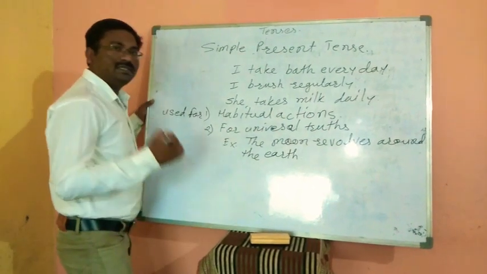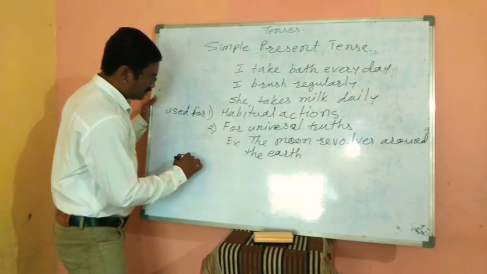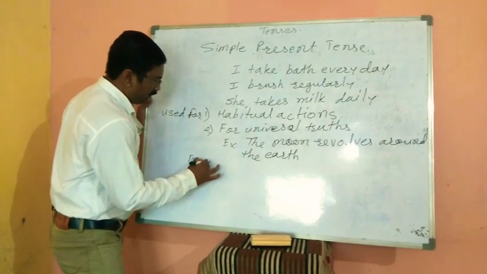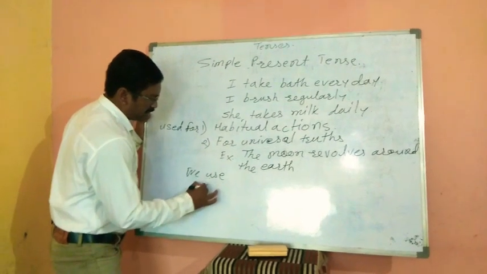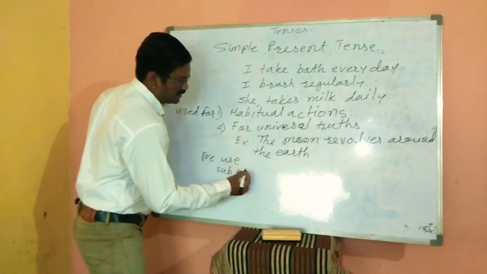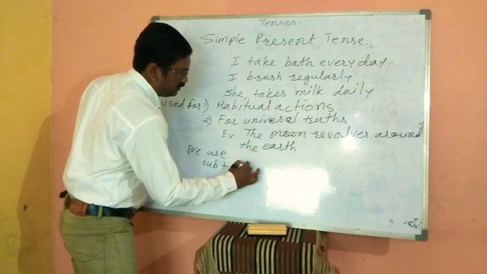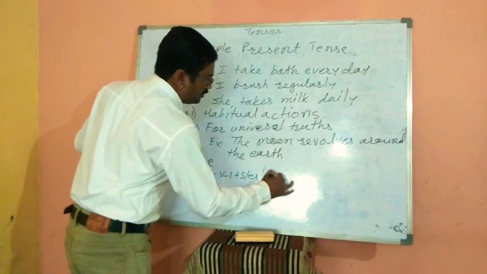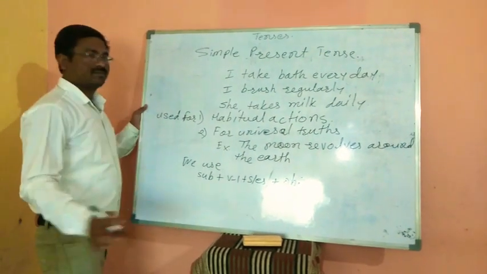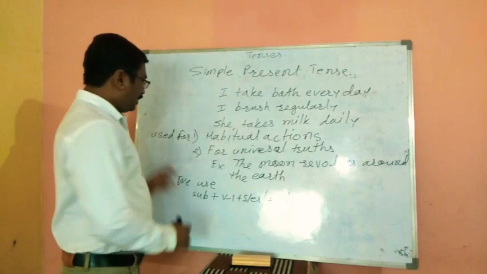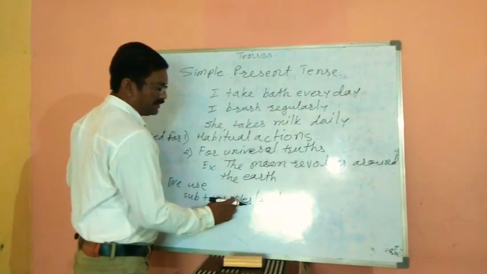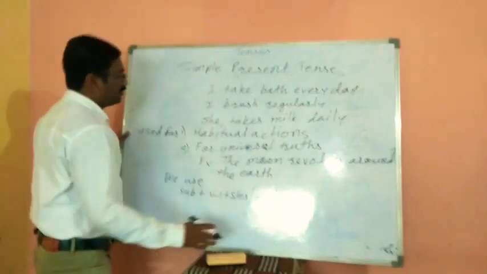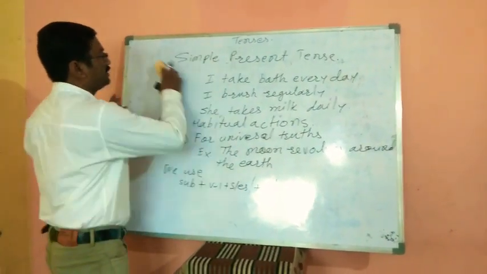So, what format is used in simple present tense? We use subject plus V1 plus s or es plus object. Subject plus V1 plus s or es plus object. So this one we use. Now when we use s and es, just have a look.